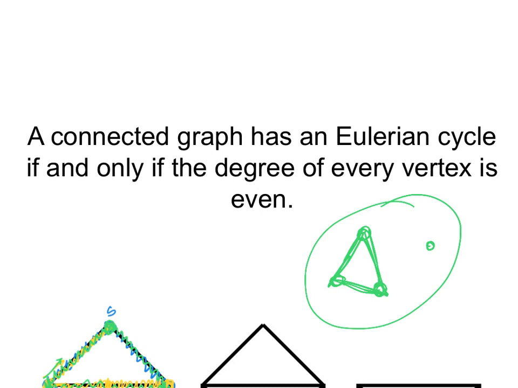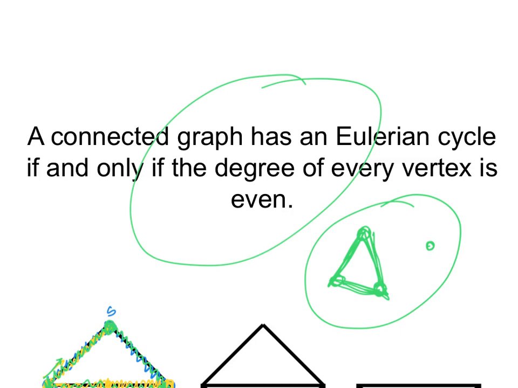But in general, we can say that a connected graph will have an Eulerian cycle if and only if the degree of every vertex is even. So this is definitely true. And in addition to this, this statement also applies to graphs that may not be connected, but at least all the edges of such a graph have to be part of the same connected component.